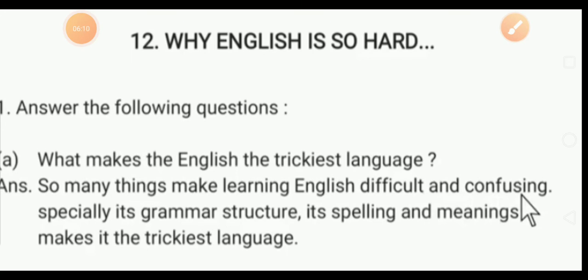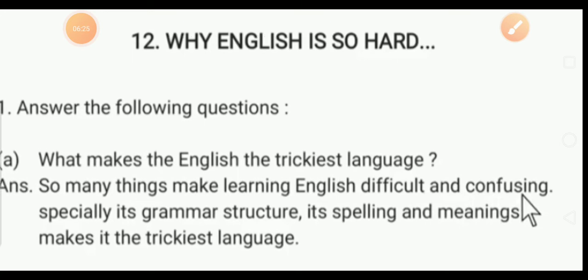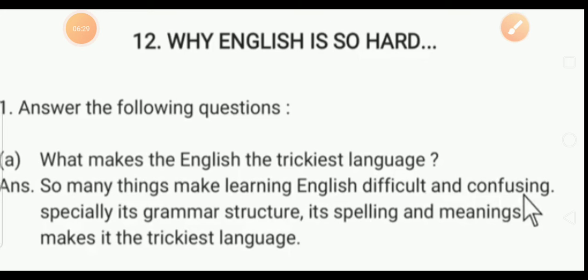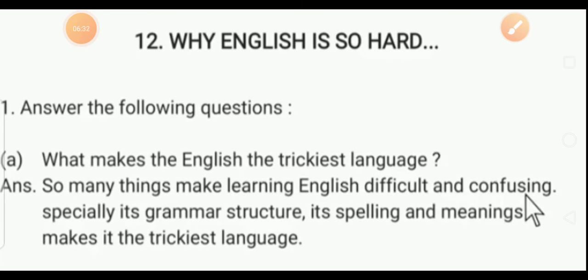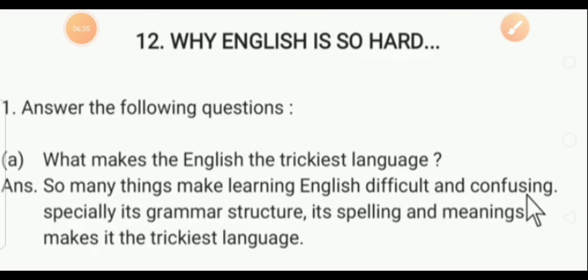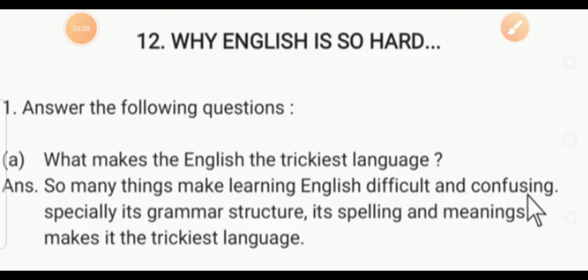Like I told you, some students face problems pronouncing words, and some students face problems in its grammatical structure. This type of problem every person can face in the English language. So many things make learning English difficult and confusing.